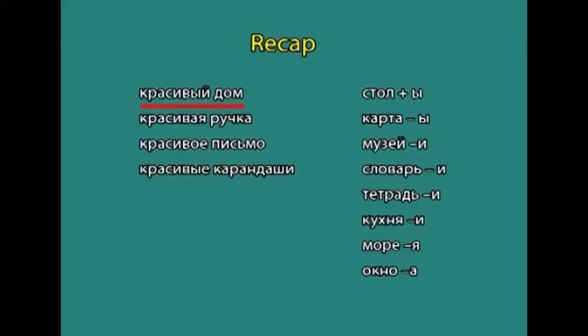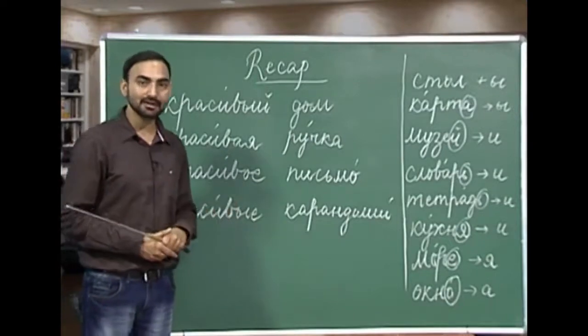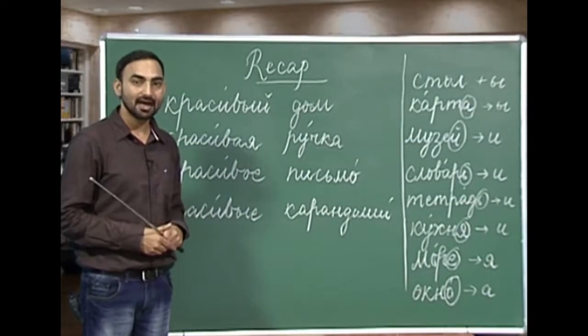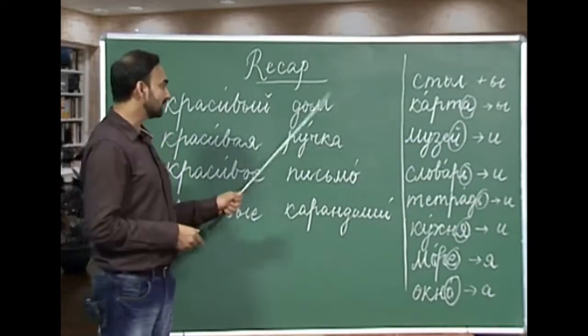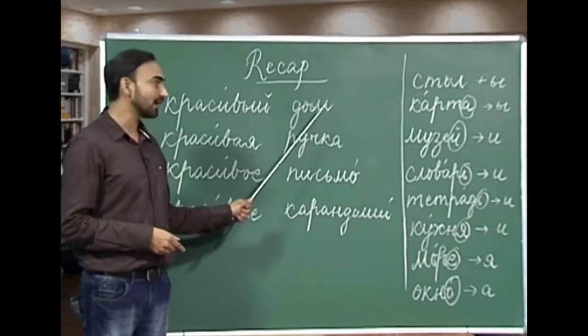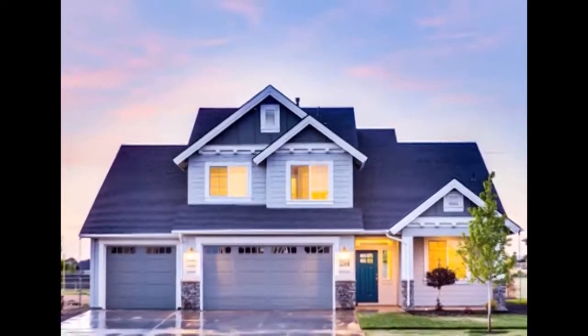So, I have written here krasivy dom. Dom is a noun which means house and it is a masculine noun with hard ending. So, we are using krasivy and I have told you that an adjective agrees with the noun in gender and number. So, that is a masculine noun and singular number, that is why I have written krasivy dom, a beautiful house.